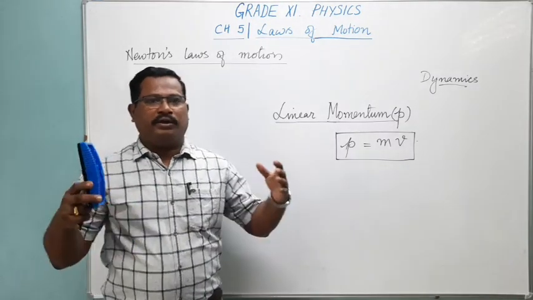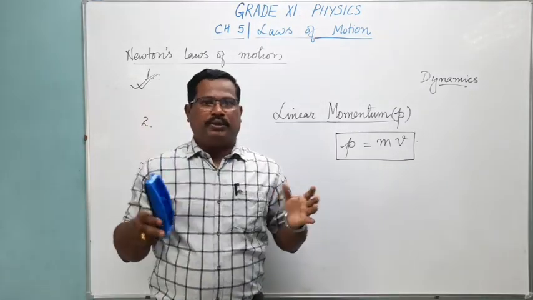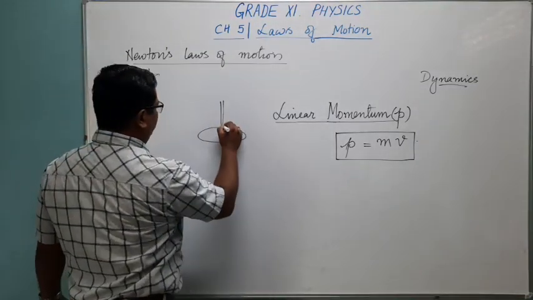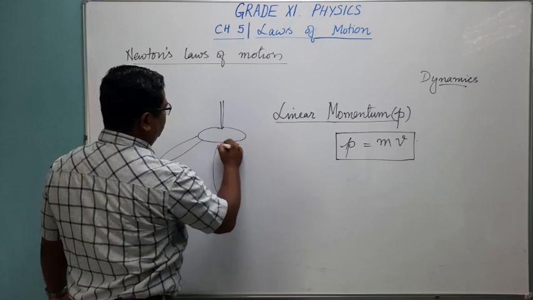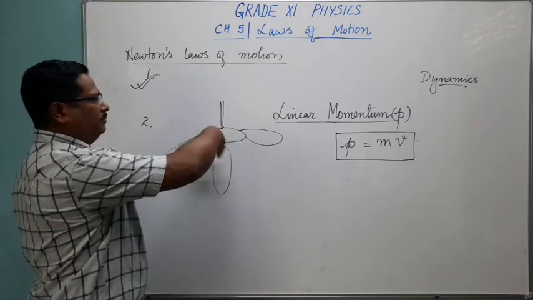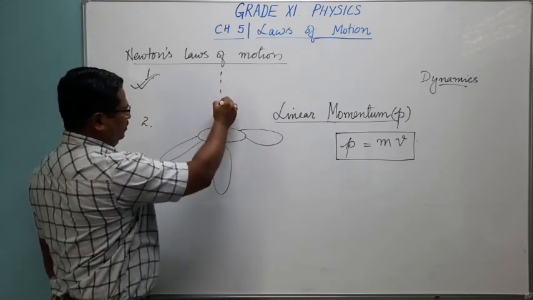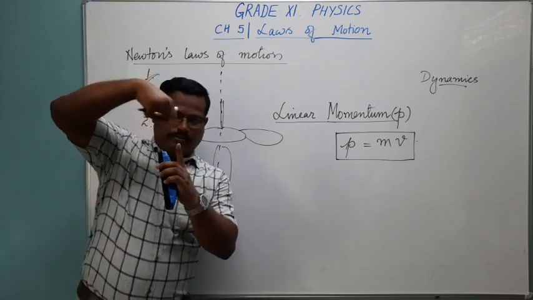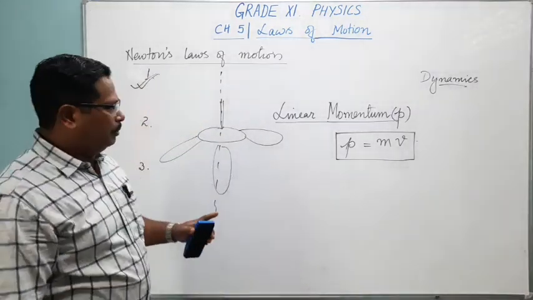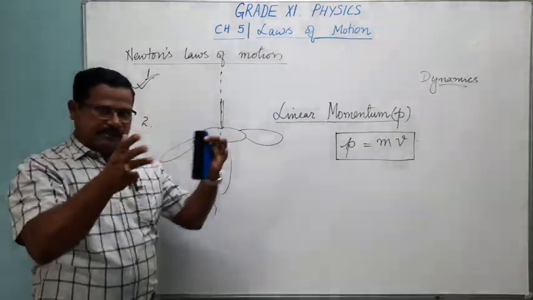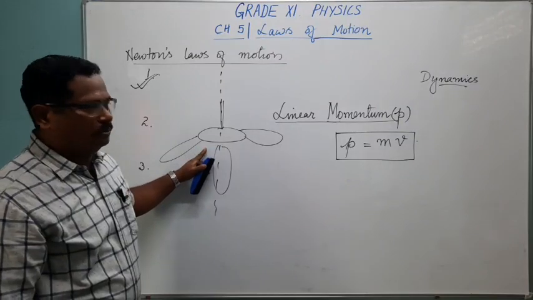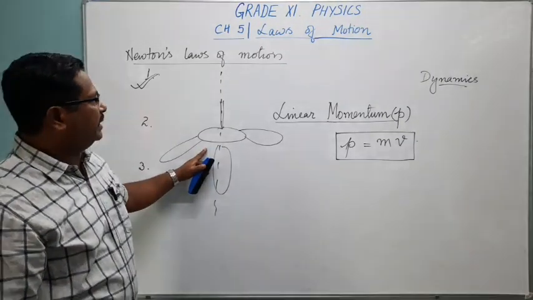That is for rigid bodies, solid bodies, like your fan. Suppose this is your fan. These are the blades. When the fan is in motion, it will rotate about its axis. In the same place, it will keep on rotating about its axis. The momentum possessed by a solid or rigid object in that case, we will learn as angular momentum. We will learn it in chapter 7.